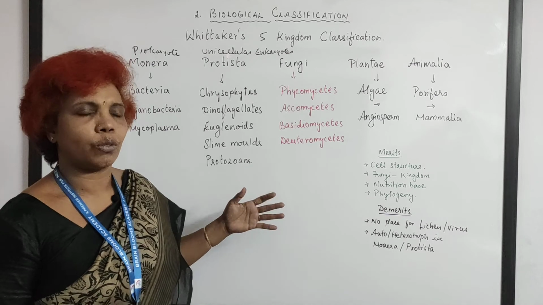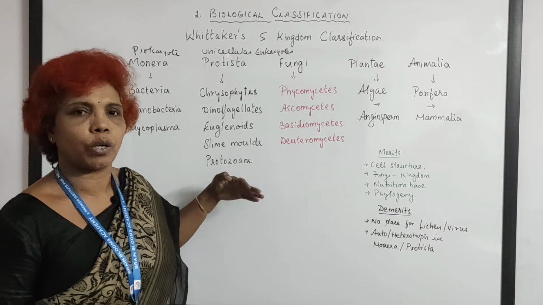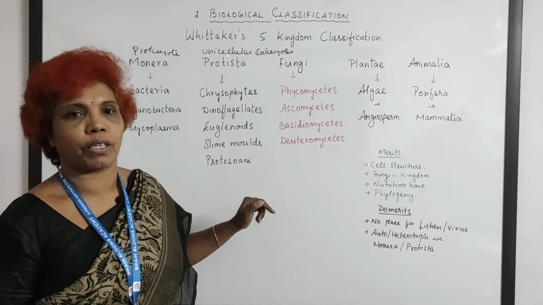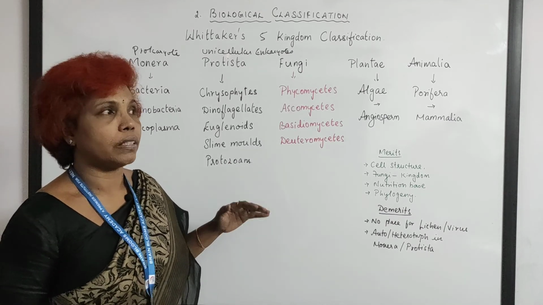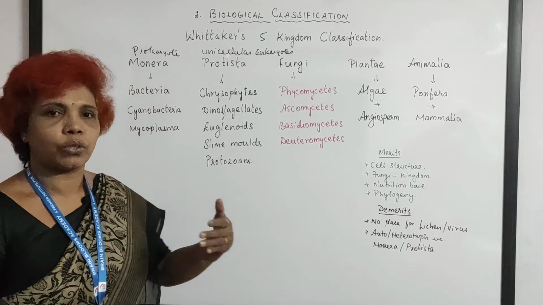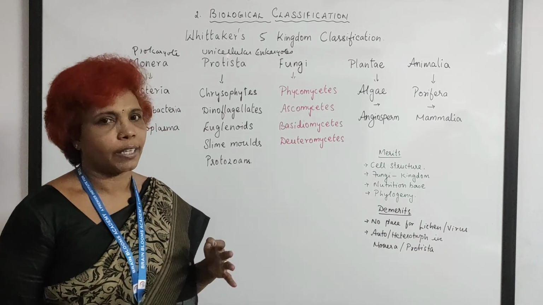But when compared to the demerits, the meritorious points are more. So now we follow Whittaker's five kingdom classification in our book, and the details of Monera and Protista we'll see in the forthcoming lectures. Thank you so much.